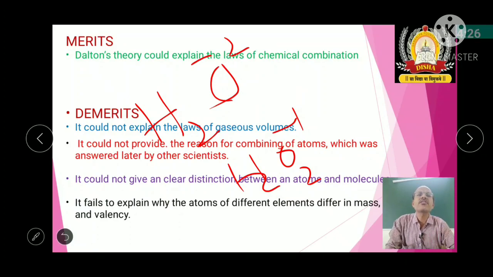So why will such valencies change, or what is the criterion or reason behind the change of valency or oxidation state? That phenomenon he could not explain. So that was explained later.